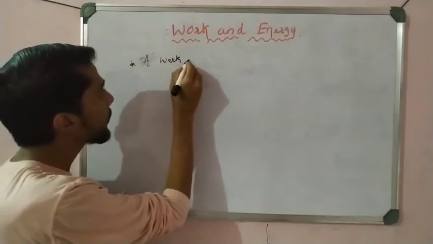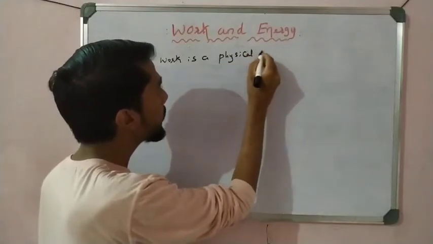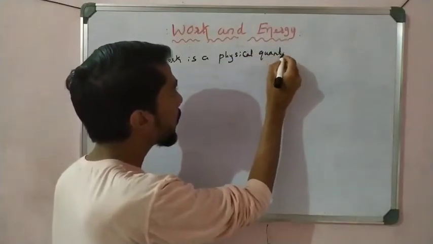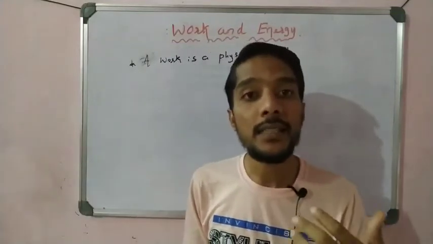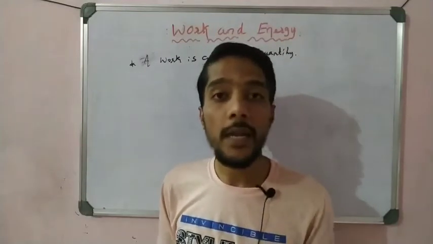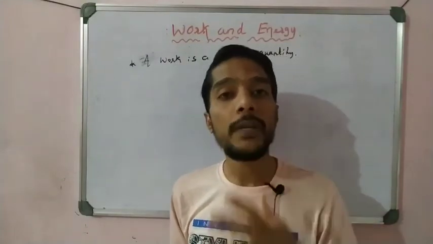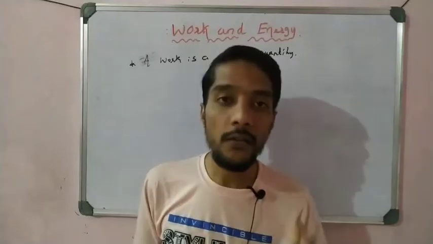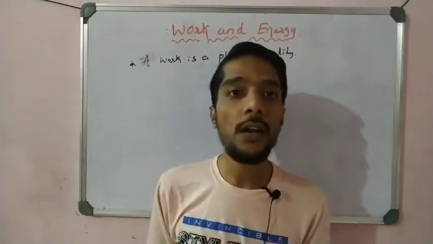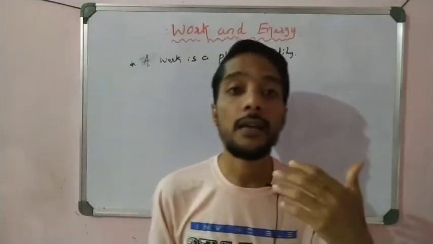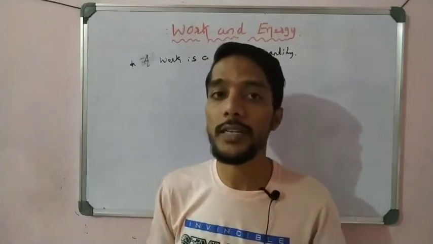is a physical quantity. Being a physical quantity means that it has some unit, an SI unit. It may be a vector or maybe a scalar. We can learn that later, but we must remember that it is a physical quantity, like force, distance, displacement. It is one type of physical quantity, that is work.